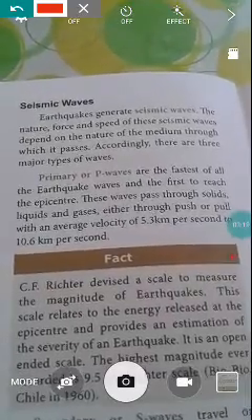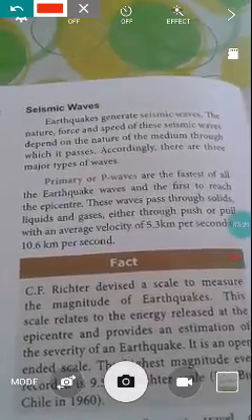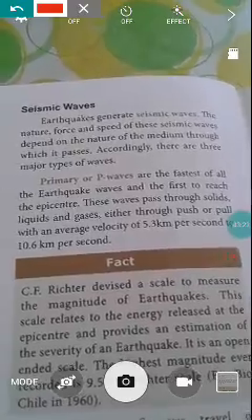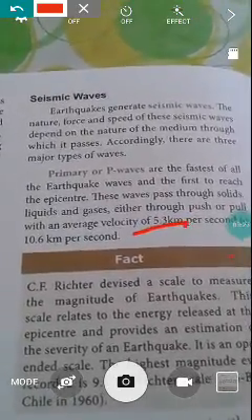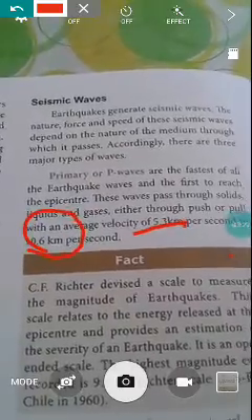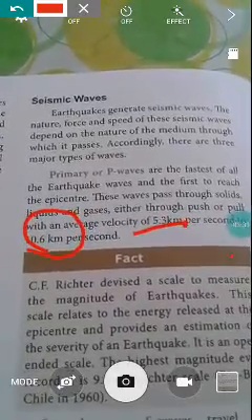This wave can travel from 5.3 kilometers per second to 10.6 kilometers per second. Nearly it is 11 kilometers per second.